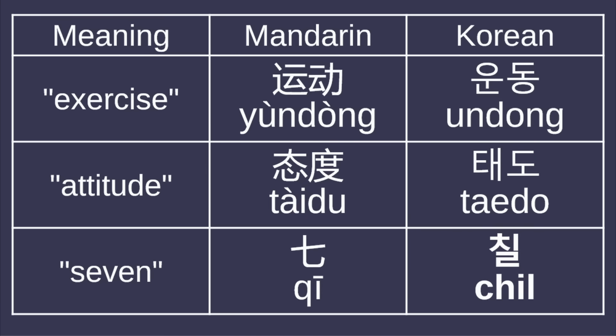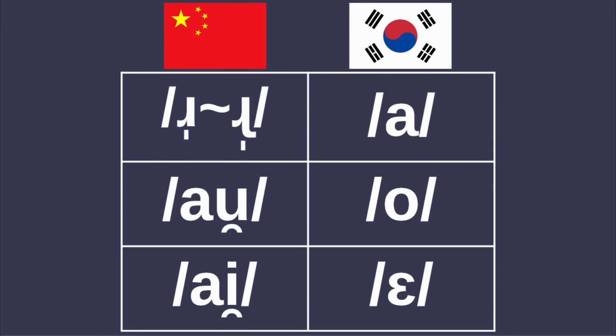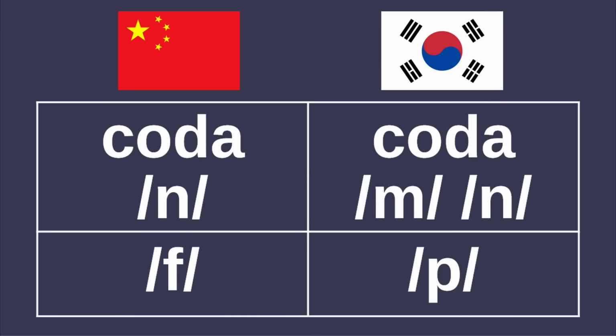Seven. 七 칠. Generally speaking, for Chinese vocabulary in Korean, the null final in Mandarin corresponds to Korean a, the Mandarin diphthong ao to Korean o, Mandarin i to Korean e, Mandarin coda n to either m or n in Korean, and Mandarin f to Korean p.